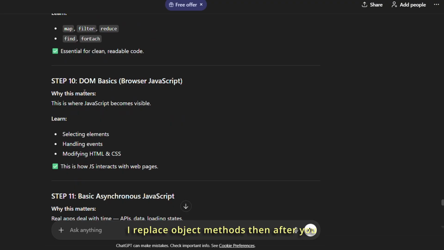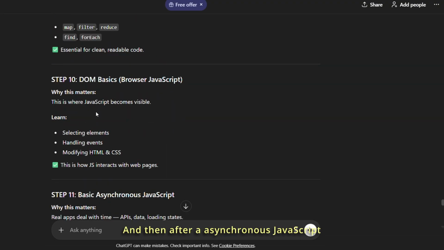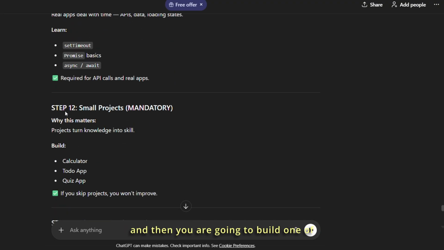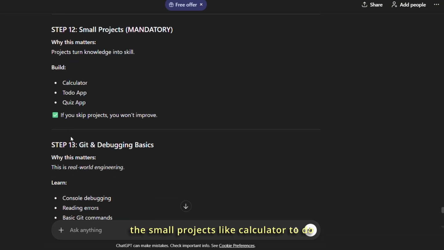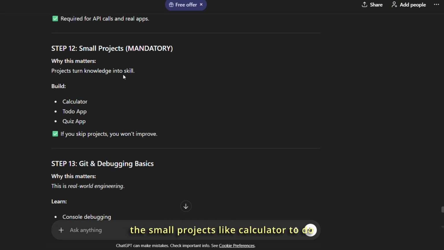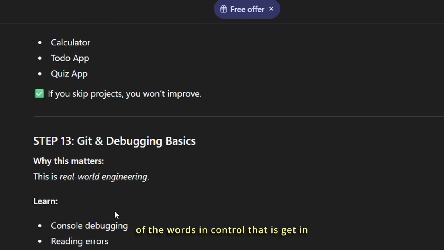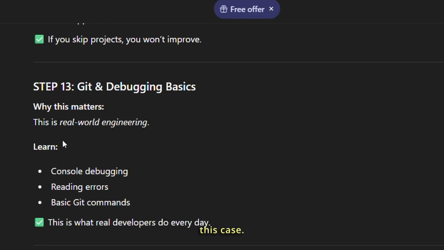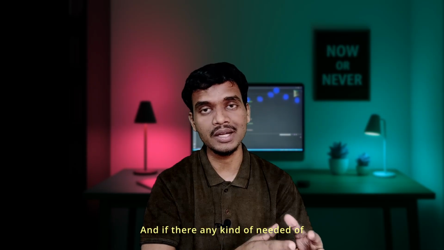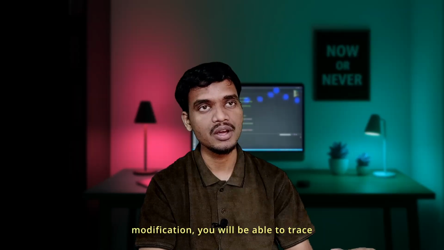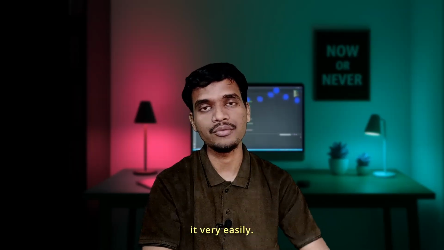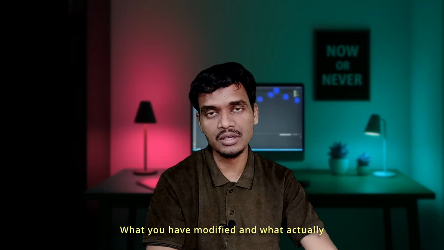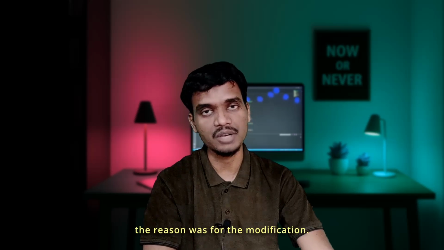Then you are going to go with the DOM, and then asynchronous JavaScript, and then you build a small project like a calculator, something simple initially. And then you are going to use version control, that is Git in this case, so that you will be able to track the code, and if any modification is needed, you can trace very easily what you have modified and what the reason was for the modification.